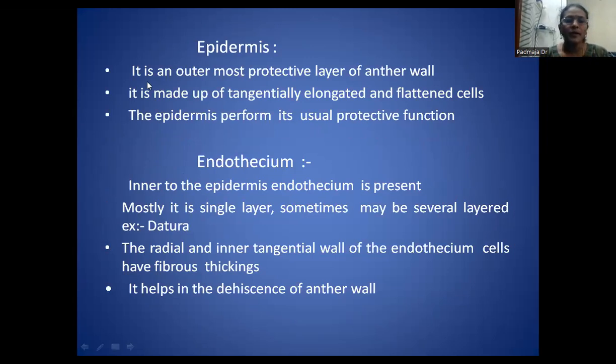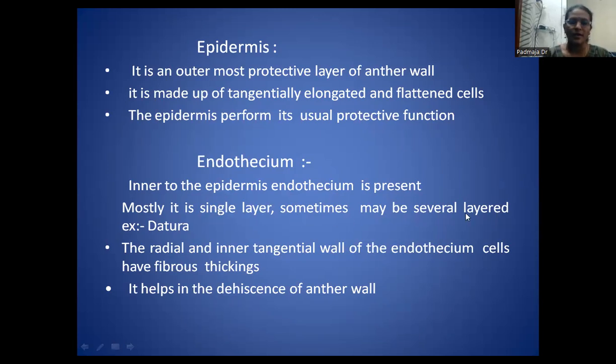The epidermis is the outermost protective layer of the anther wall, and it is made up of tangentially elongated and flattened cells. The epidermis performs its usual protective function. We already know the outermost layer is helpful for protecting the internal organs, and the one below is the endothecium. Inner to the epidermis is the endothecium. Mostly it is a single layer.